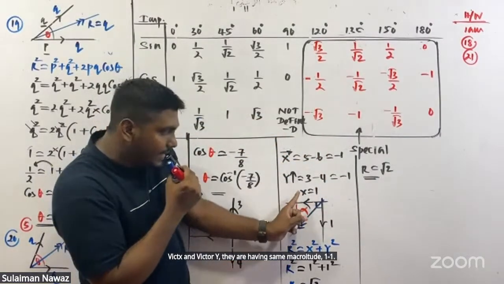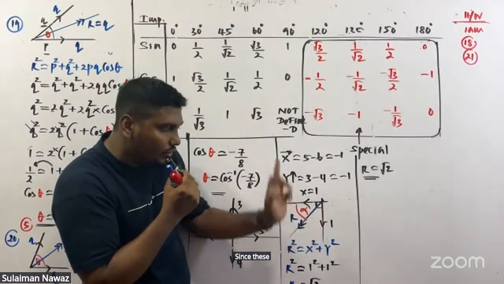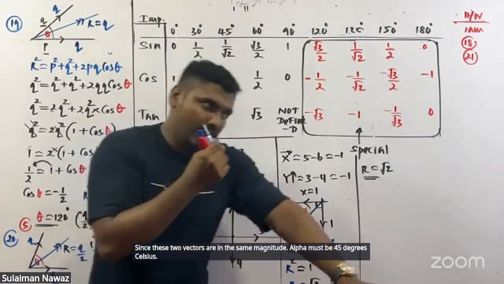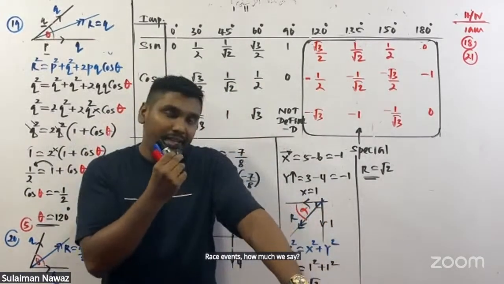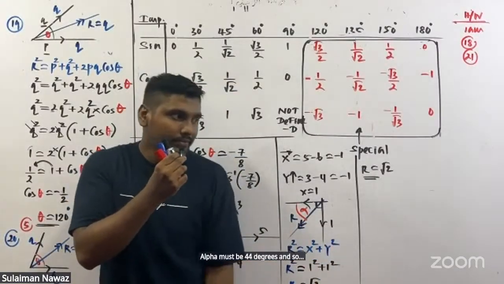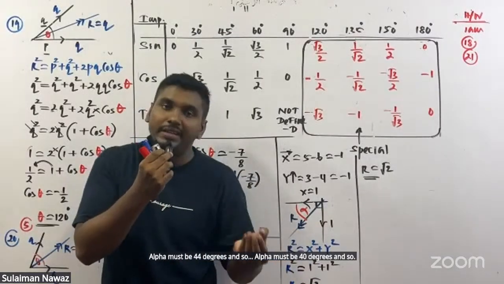Therefore, since these two vectors have the same magnitude, alpha must be 45 degrees. Raise your hands, how many say alpha must be 45 degrees? It should be 45 degrees.